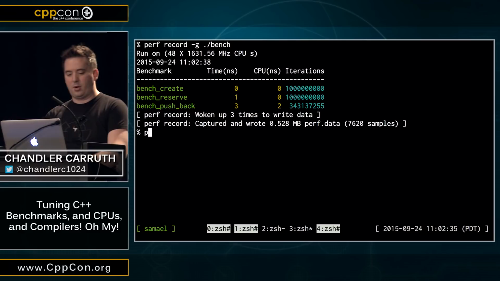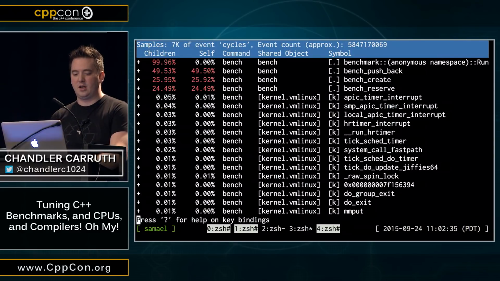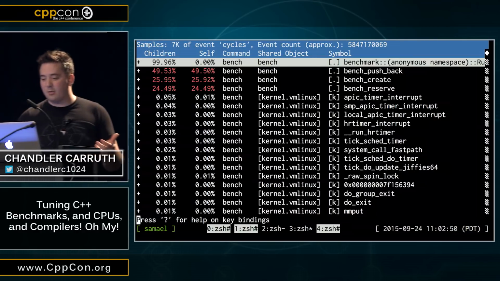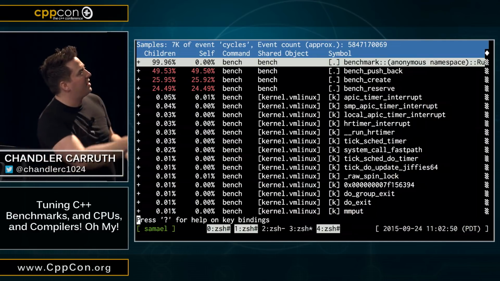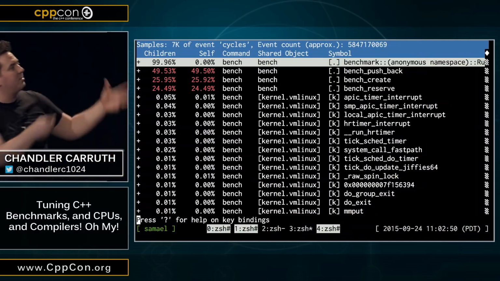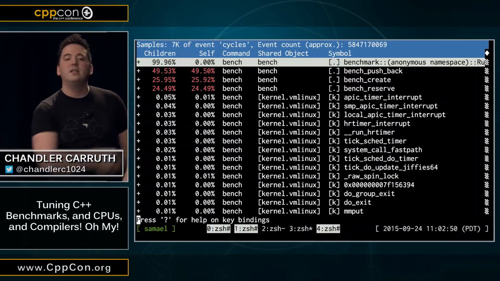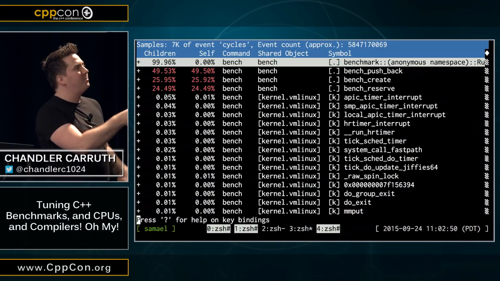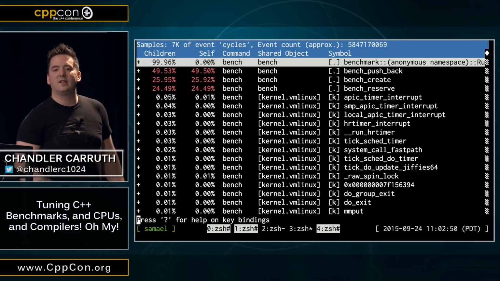And when we run perf report with the -g, you're going to see, all of a sudden, a function that wasn't even there before. I mean, you can't really see a lot of the name. Benchmark, big anonymous namespace. This is the thing running the benchmark, okay? Now, there are no cycles spent inside this function per se, right?